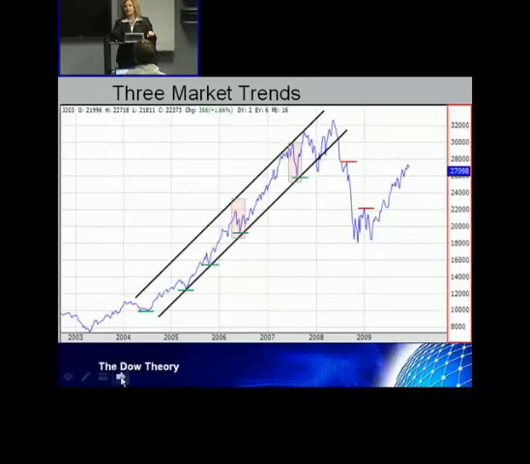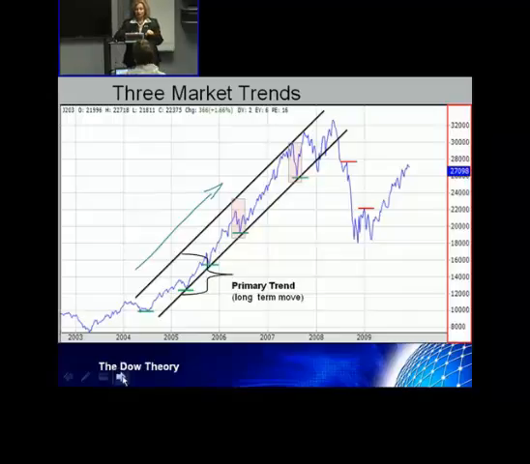Then the three market trends. Now, in between these two lines, you can see I've drawn a nice little channel over here. We can see that the trend is up. Do you agree with me? Okay? Now, that is the primary trend. The primary trend is also referred to as a bull market or a bear market. In this example, we're looking at the bull market. Within the bull market of this particular share, you've got the primary trend. This is a long-term trend. This can last many years, 5, 6, 7 years.